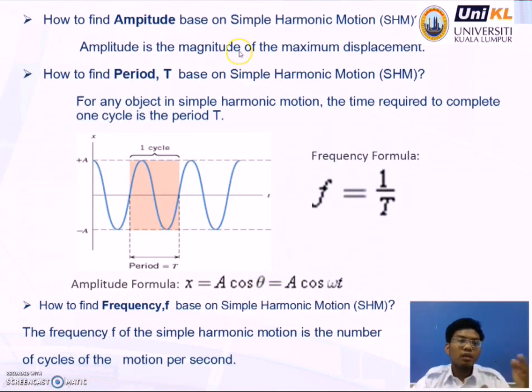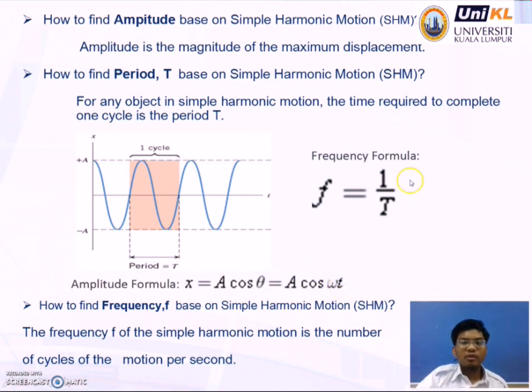Okay? The image below shows a heartbeat graph and an oscillating mass on a spring. Okay, and this we call periodic motion, and this is called simple harmonic motion. And this is Hooke's law, which means that the force F needed to extend or compress a spring by some distance x is proportional to that distance.